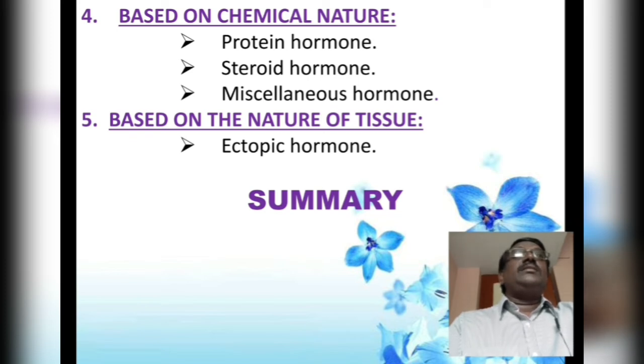But when the pro-opiomelanocortin, the pre-pro hormone of corticotrophin, reaches the intermediate lobe of the pituitary, it is cleaved into two portions: corticotrophin and beta lipotrophin.